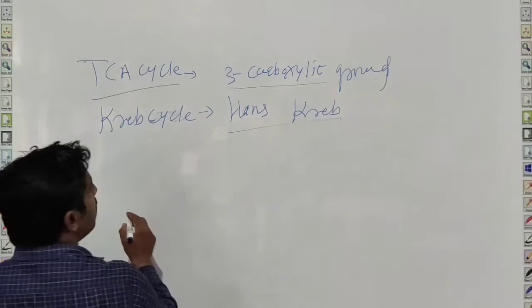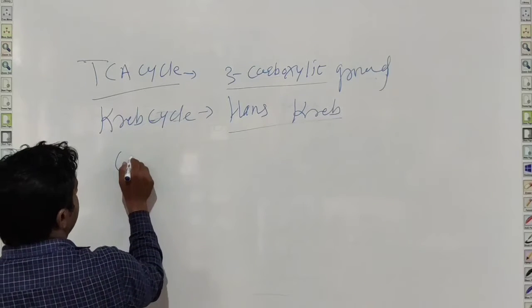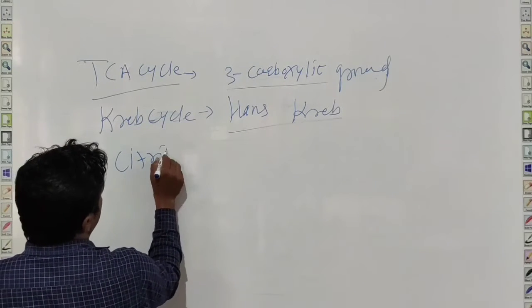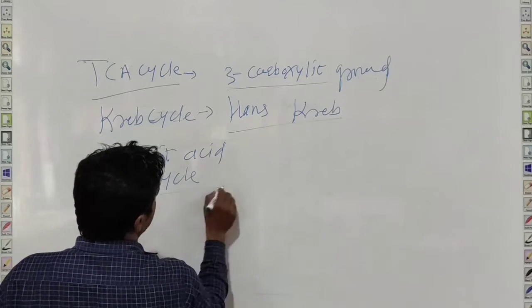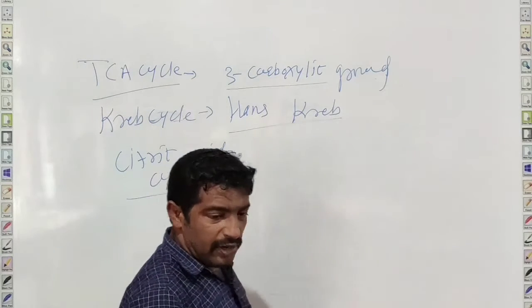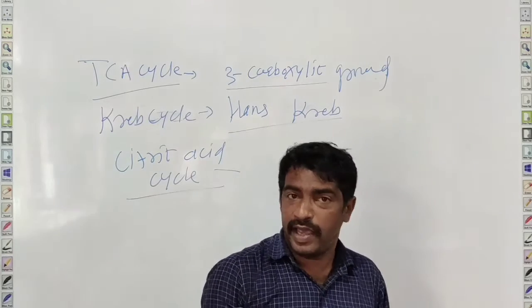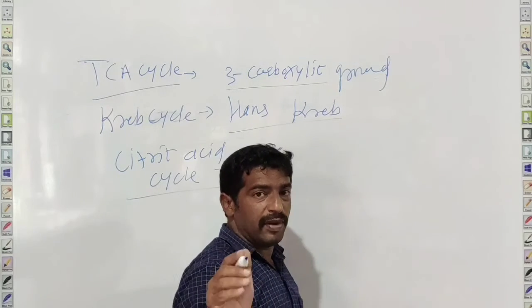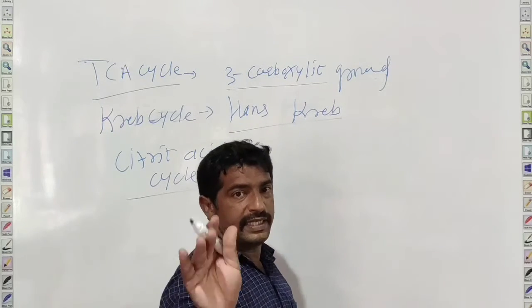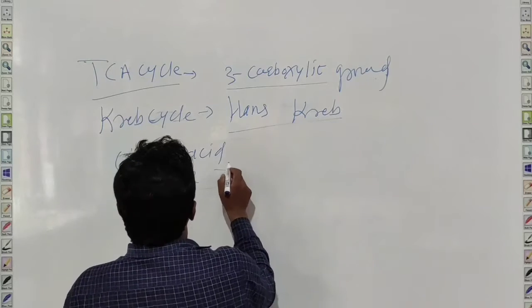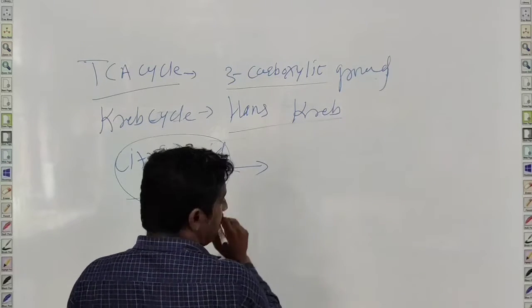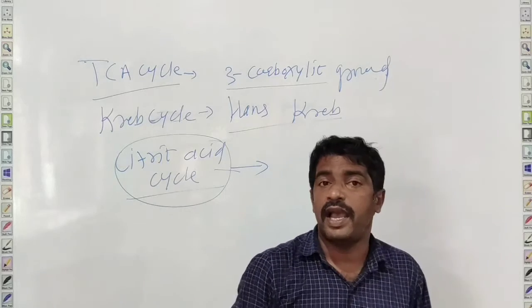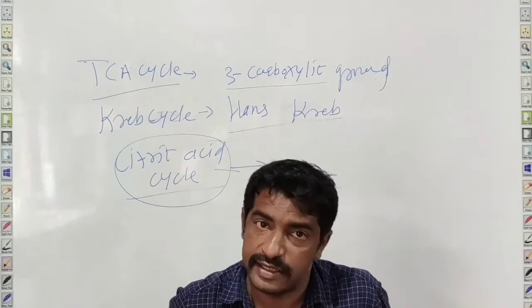It is again called the citric acid cycle because when one molecule of acetyl coenzyme A condenses with one molecule of oxaloacetic acid, it forms the first product, that is citric acid. Therefore, the name citric acid cycle is given to this reaction.